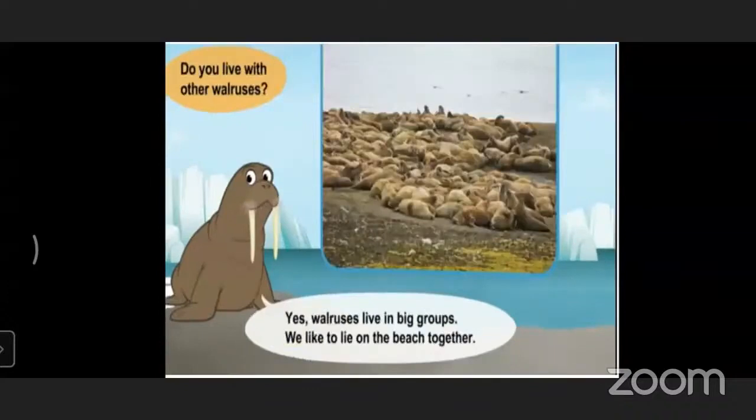Now, the boy asks, do you live with other walruses? That walrus replied, yes, walruses live in big groups. We like to lie on the beach together. Do you see in that picture that all walruses lie on the beach together? So this one is the speciality of walruses.